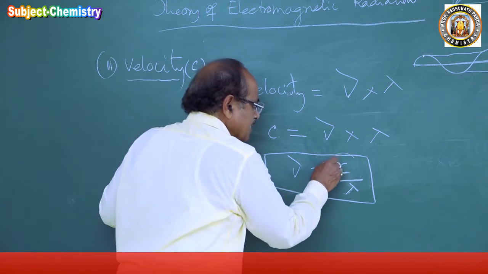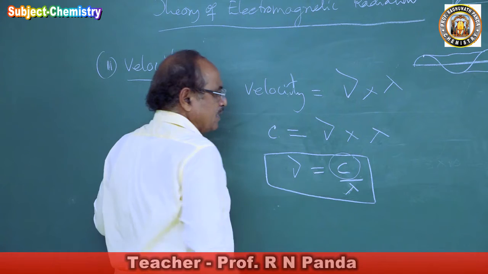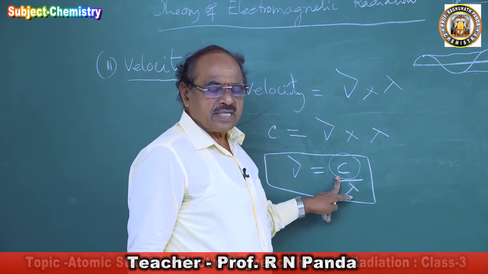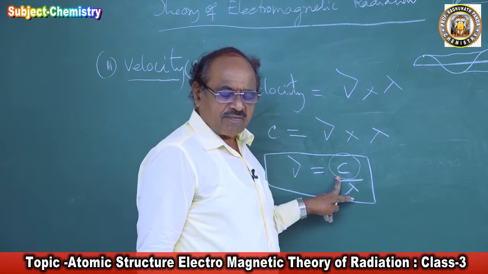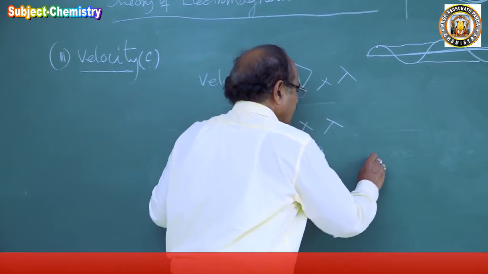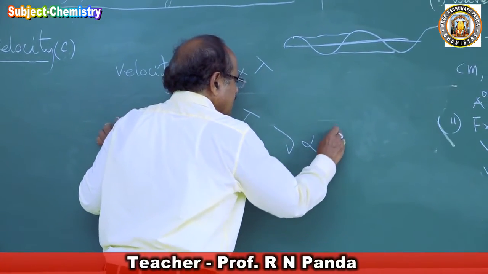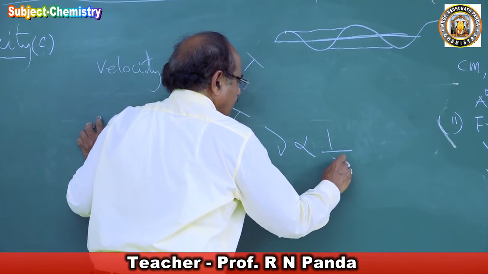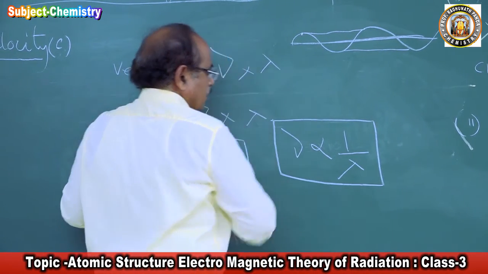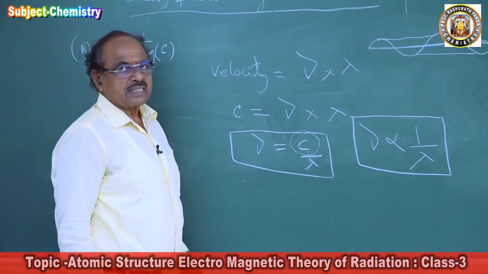What is c? c is a constant. All electromagnetic waves move with a constant wave velocity equal to the velocity of light. Therefore, the frequency is inversely proportional to lambda. This is a very wonderful relationship.